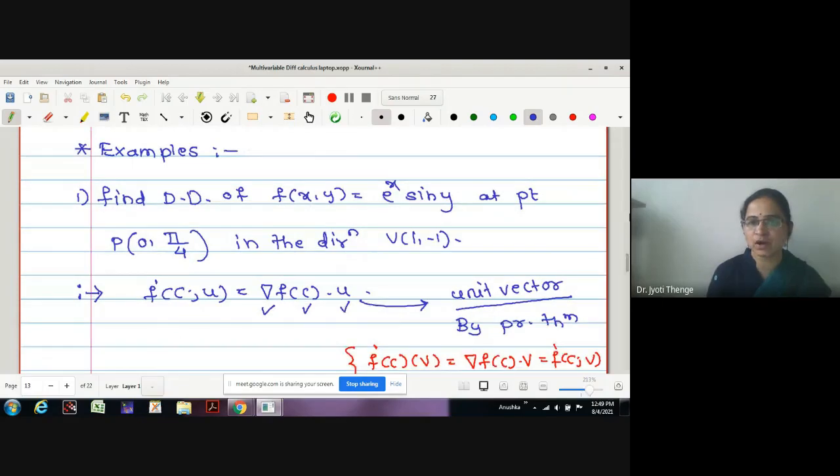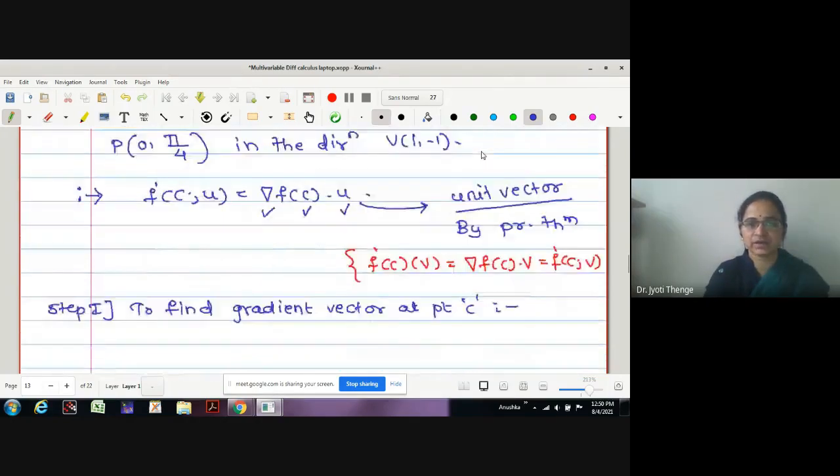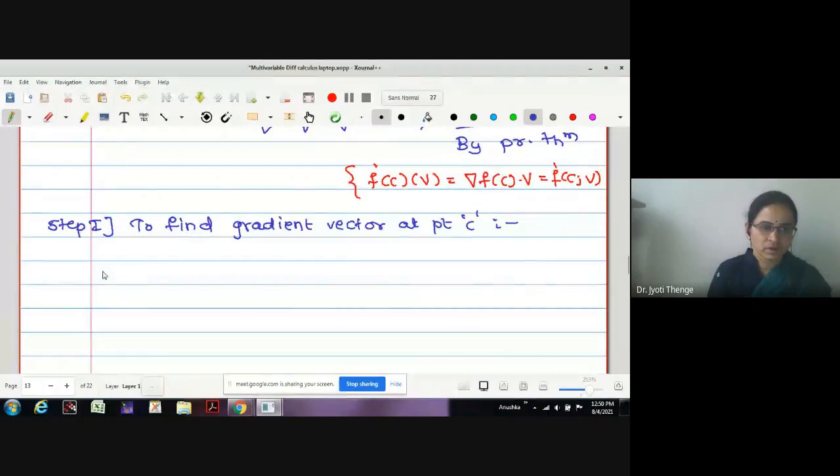It is of the type R2 to R, no? That's why the derivative is a vector, the gradient vector. What is del F? It is actually dou F by dou X and dou F by dou Y.